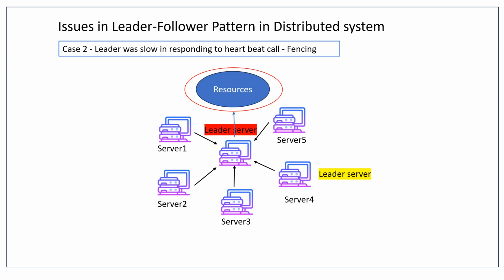And also, whenever the previous leader server comes back up, we also do fencing on resources, so that even if the previous leader comes up, it cannot issue commands to the whole cluster, right? So by these two checks and balances, we can ensure that our pattern works properly.